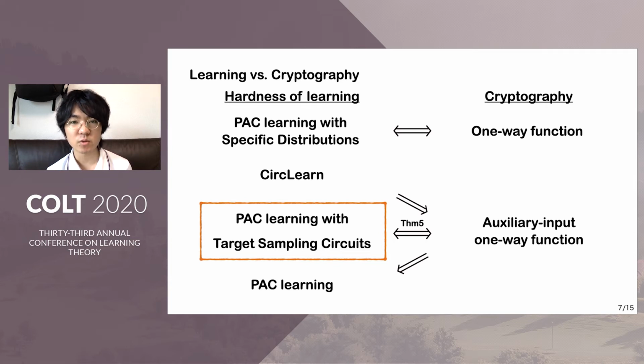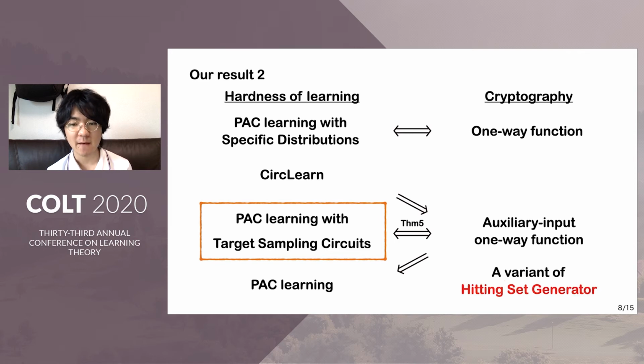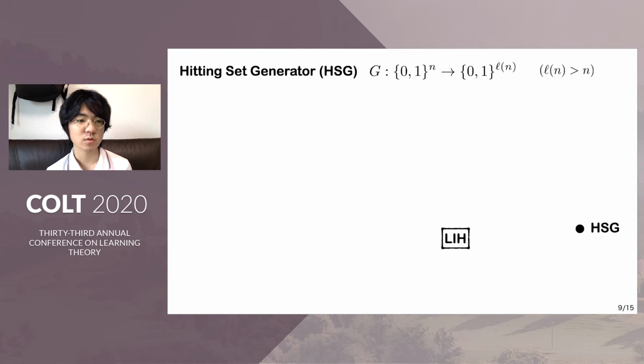But an important question remains. What is the exact cryptographic notion corresponding to the hardness of the usual PAC learning model? Our second result gives an answer to this question by a variant of hitting set generator. So now I explain this part.